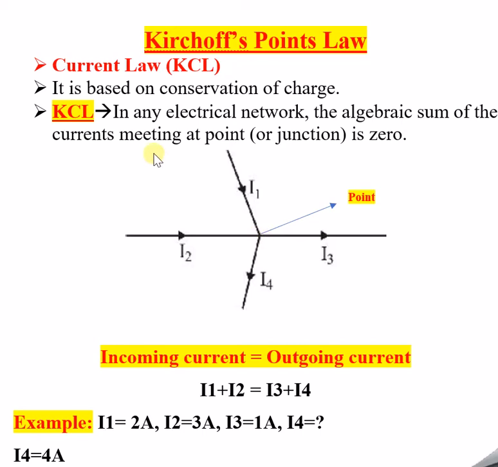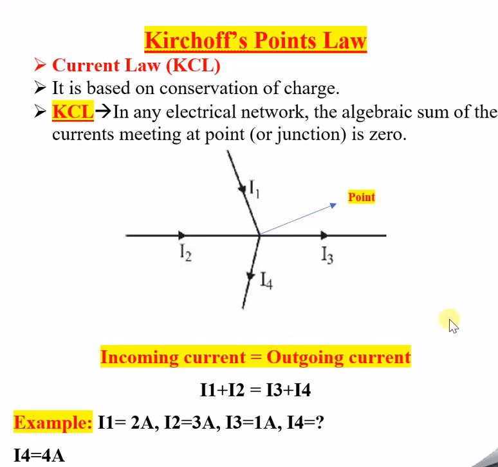Now we can once again try to understand Kirchhoff's current law in an easier way. In any electrical network, the algebraic sum of the currents meeting at a point or a junction is zero. So this is the point. The algebraic sum of currents meeting at this particular point is zero. The algebraic sum of all these currents will be zero. That means we can say the sum of incoming currents is equal to the sum of outgoing currents.